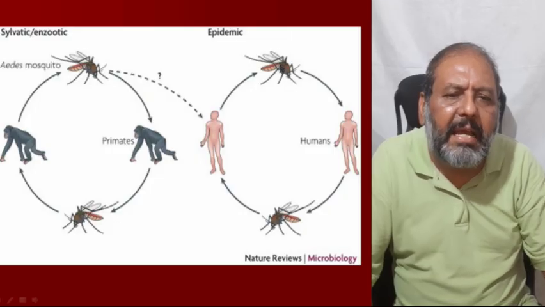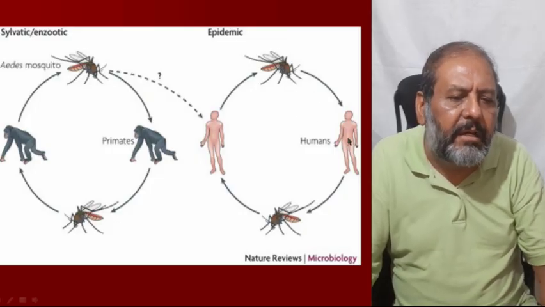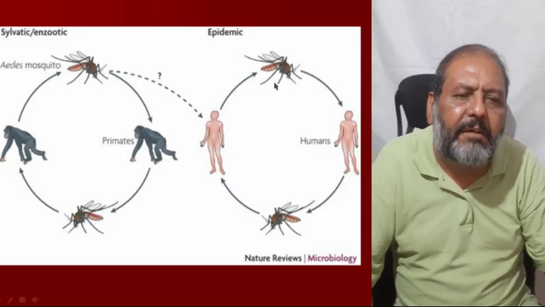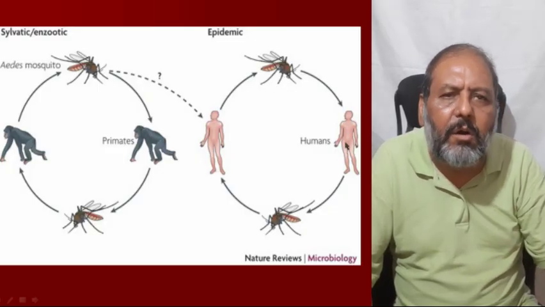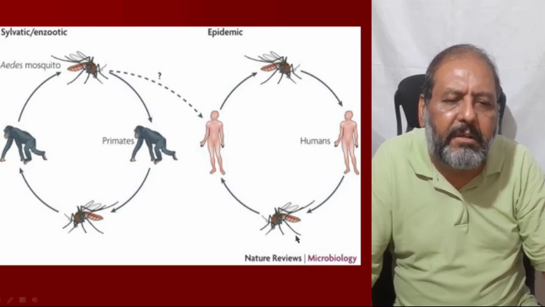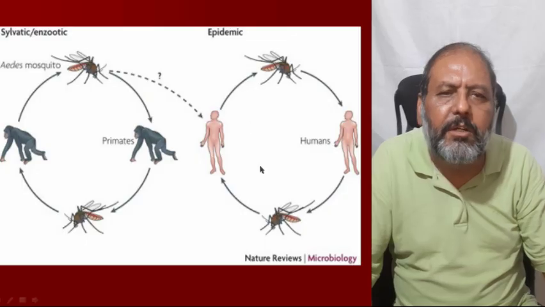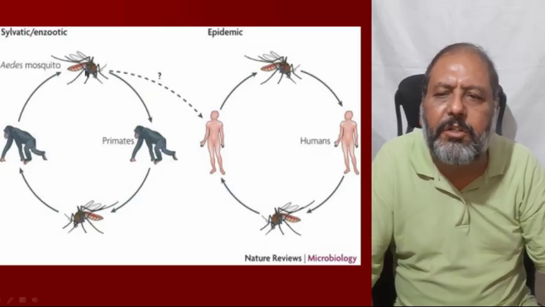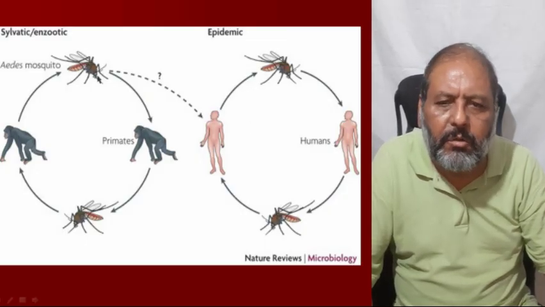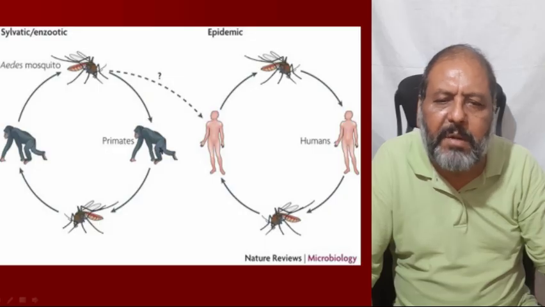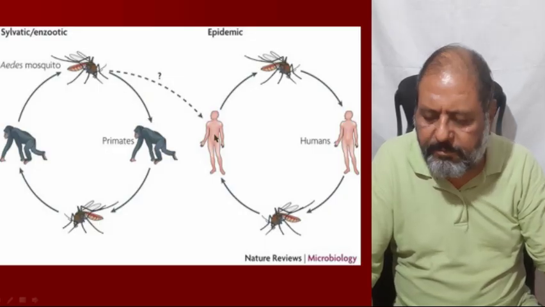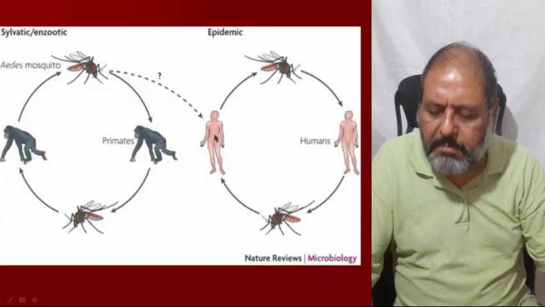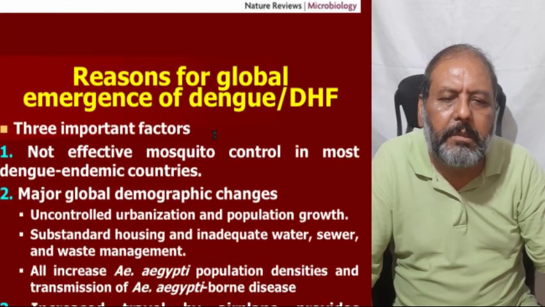bitten this man, and has bitten this man, again a human, and spread the virus from this mosquito to this human, and now he has become a carrier, and from here the mosquito bite can spread to other humans. So this is how the Aedes mosquito, from the monkeys and the primates, has transferred the infection to the human being by accidental biting.